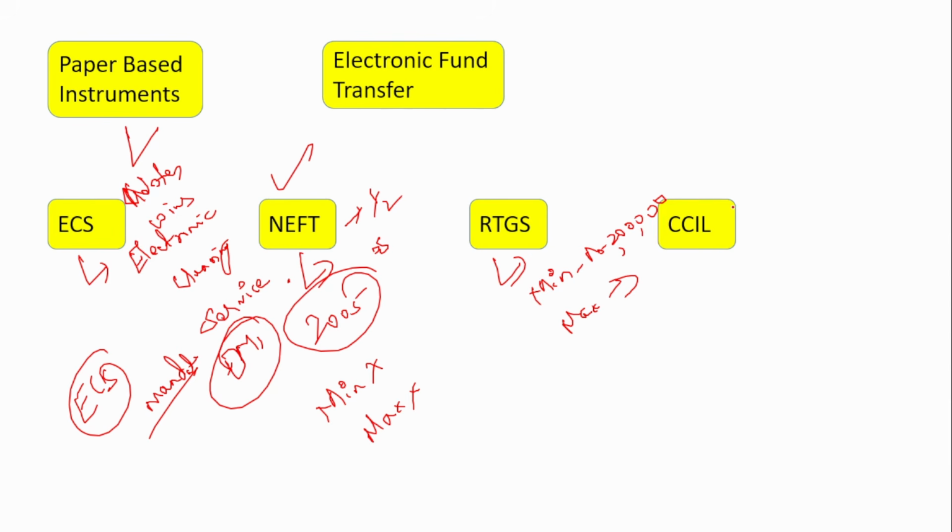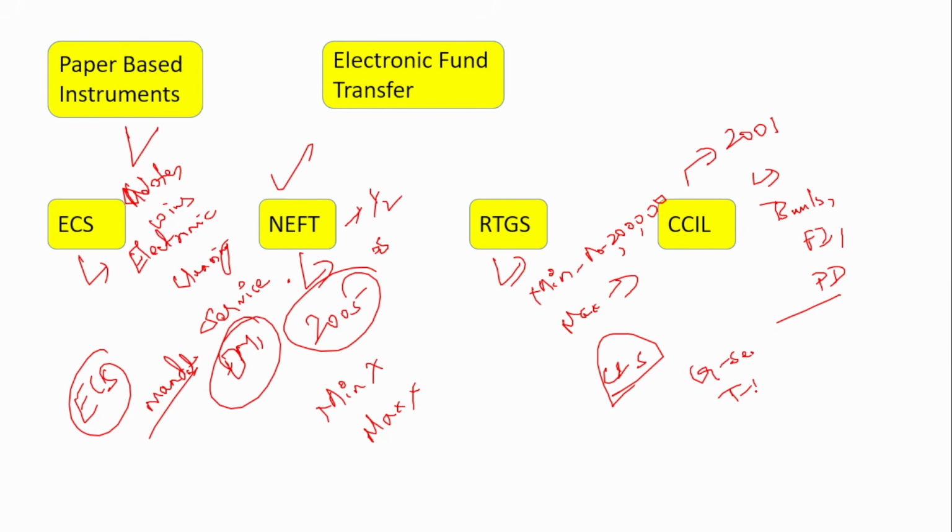Next is CCIL. This is nothing but Clearing Corporation of India Limited. It was set up in the year 2001, by various banks, financial institutions and primary dealers. Now, what is the purpose of this CCIL? It is responsible for the clearing and settlement of government securities, treasury bills, and the forex market. So for all this, it is responsible. So what does it actually do?